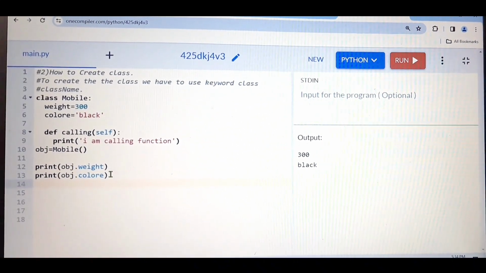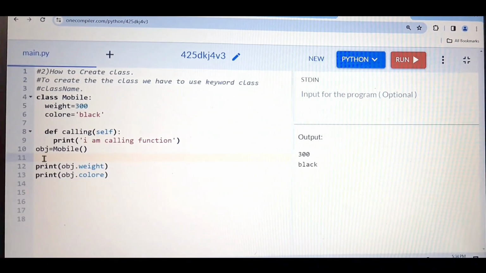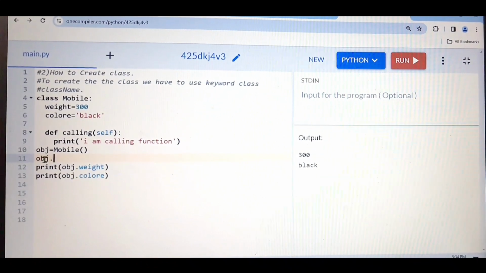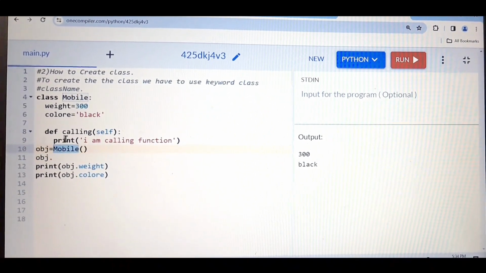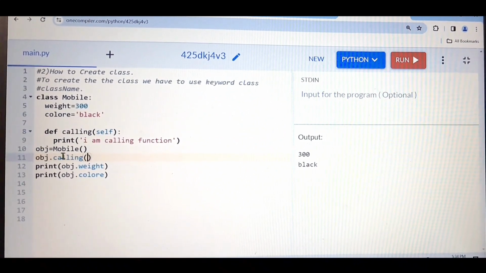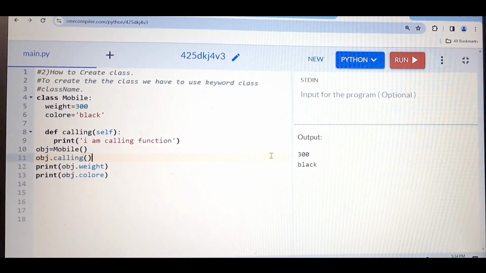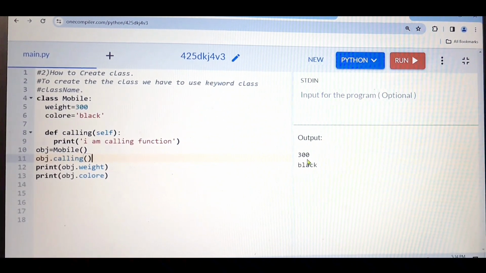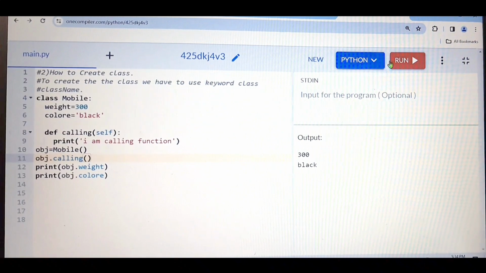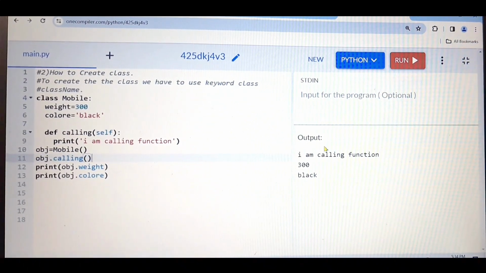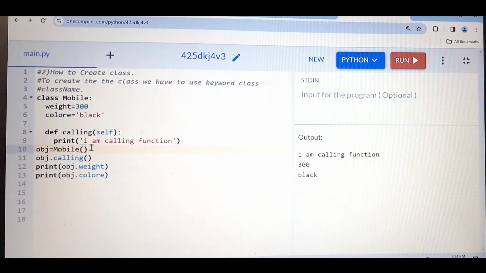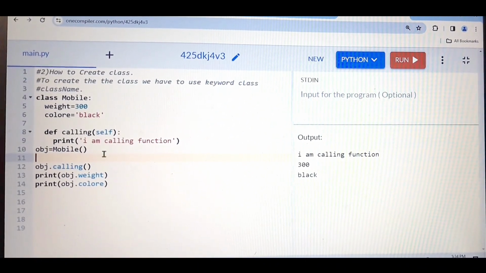So for example, let me fetch it here only. As I told you, obj has all the things which are present inside the mobile. So simply take this one, paste in the round bracket. See, previously when I was running, it printed only 300 and black. But inside the function, I have written I am calling function. Let me run. See, I am calling function.